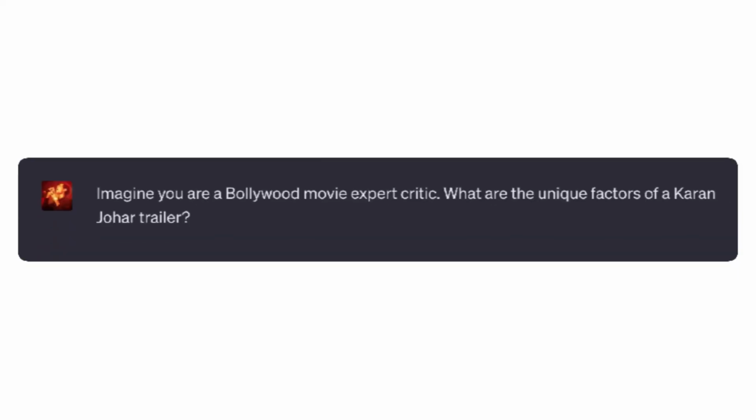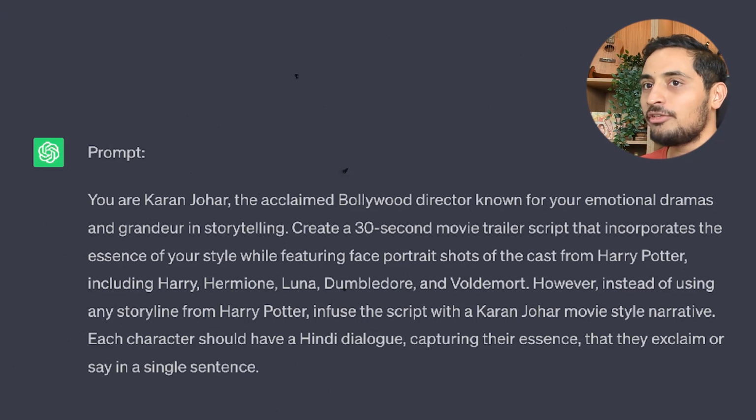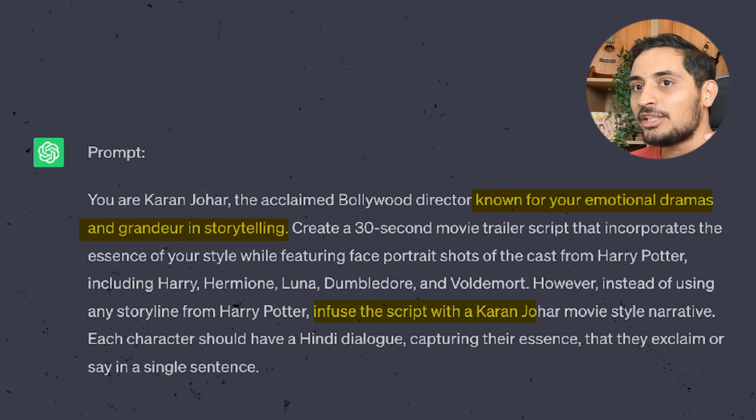Okay, so these results definitely looked a lot better, but they didn't have much of a romantic angle. So I decided to ask ChatGPT to give me the prompt which I could then ask it back. I first asked, what defines a Karan Johar trailer? This gave me an excellent summarization of Karan Johar's style. I then asked ChatGPT to create a prompt based on these factors. Notice how it uses the words "known for your emotional dramas and grandeur in storytelling" and "infuse the script with a Karan Johar movie style narrative." I was quite happy with the final response using this script. Of course, I'll probably use a combination of the multiple responses that I got for the final script.